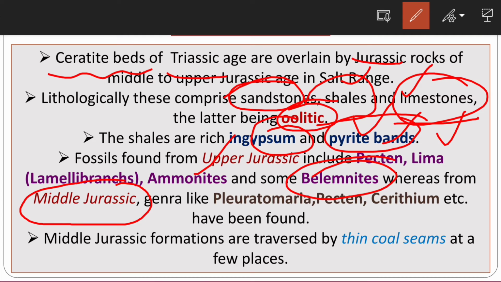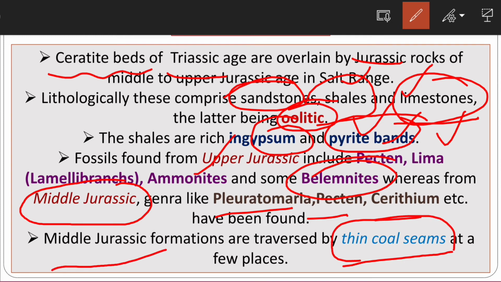Genera like Pleurotomaria, Pecten and Cerithium have been found. And some thin coal seams have also been observed here. The middle Jurassic formations are also traversed by thin coal seams.